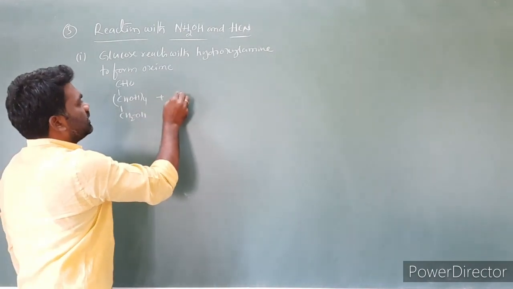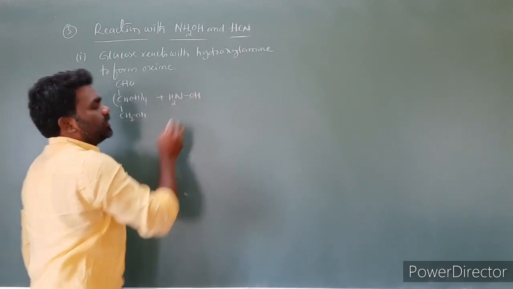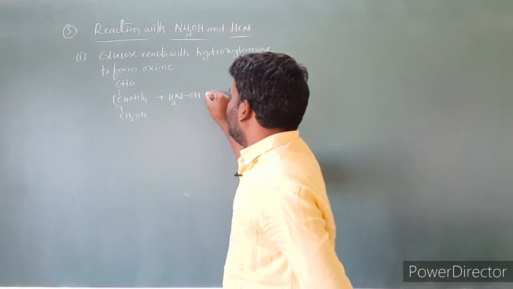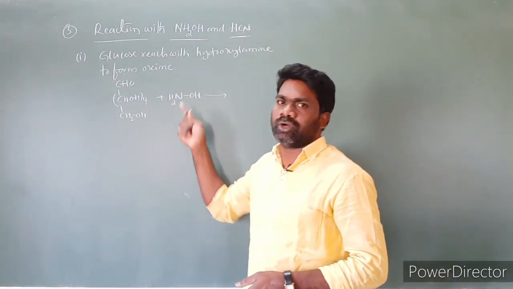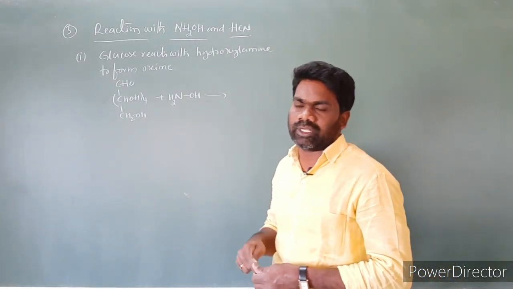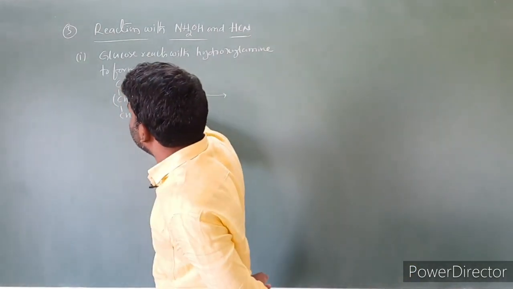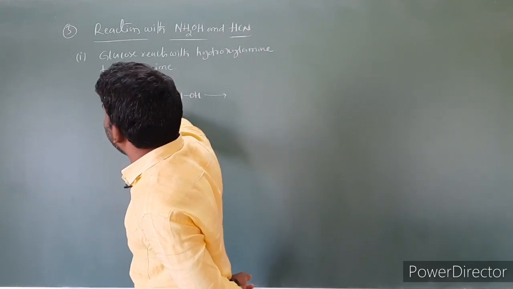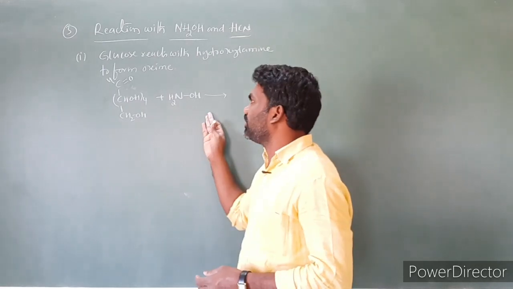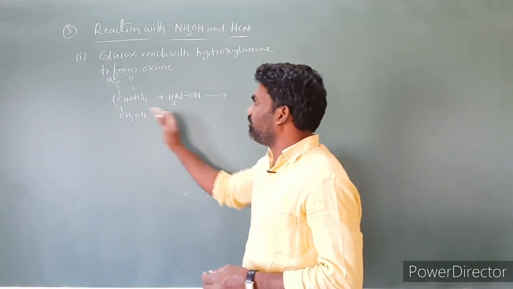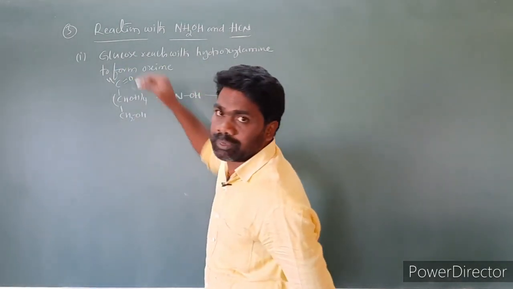This one reacts with hydroxylamine, NH2OH. How to write the product is the same as in the reactions of aldehydes and ketones with hydroxylamine. Here, in the case of glucose, there is an aldehyde functional group, which I am writing as C double bond O, H. Just as with aldehydes, we write the product of glucose with hydroxylamine in a similar way, because a carbonyl functional group is present.